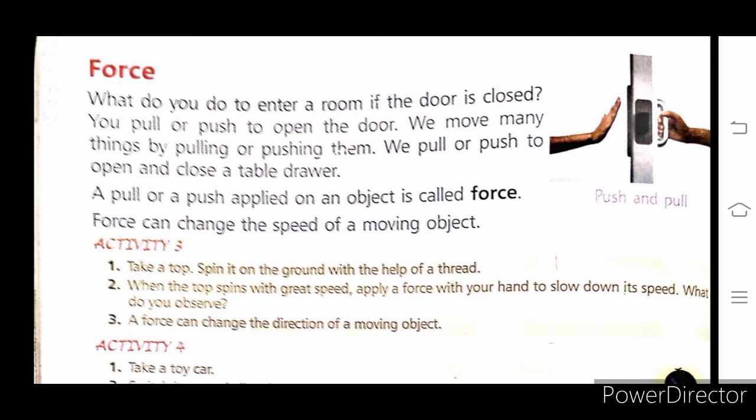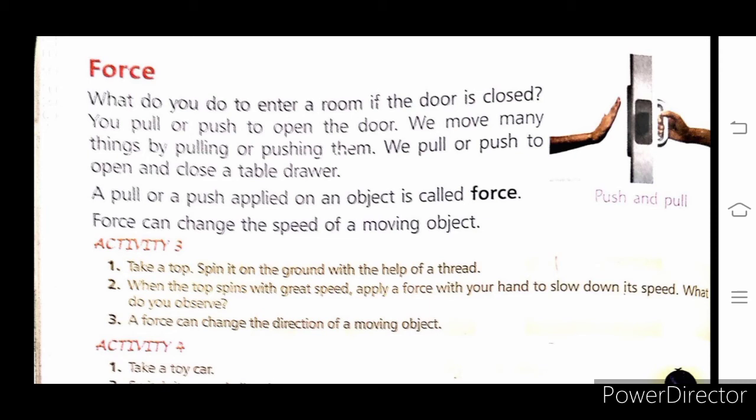Children, see what force is here. If the door is closed, then what do you do to enter that room, children? Obviously, you push or pull the door to go inside the room. So, we move many things by pulling or pushing them. And we pull or push to open and close a table drawer.